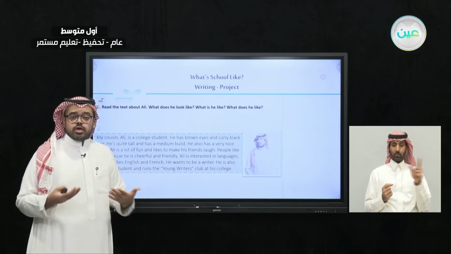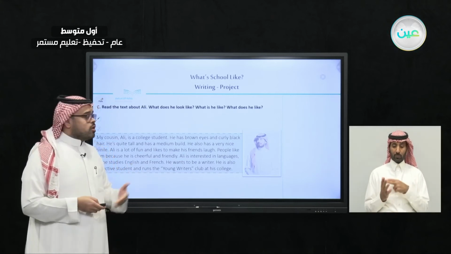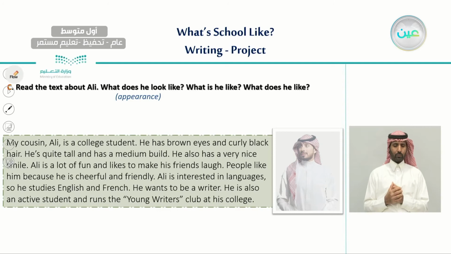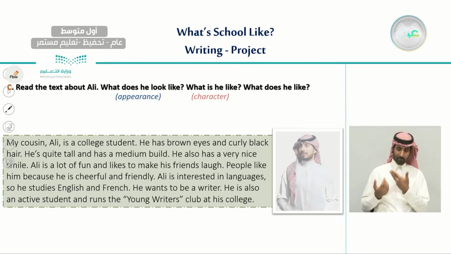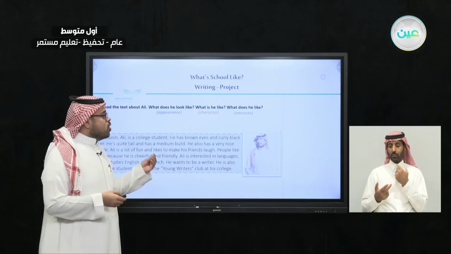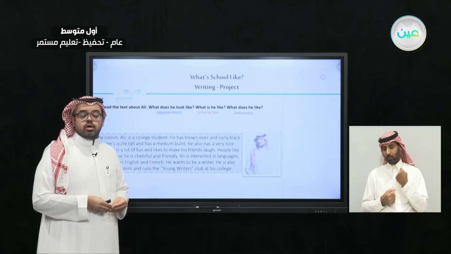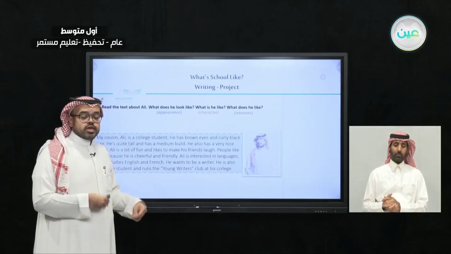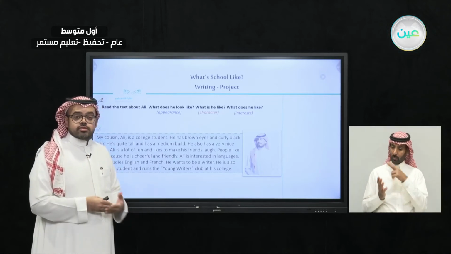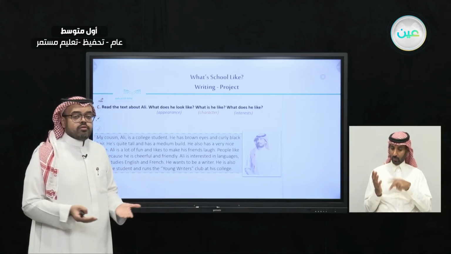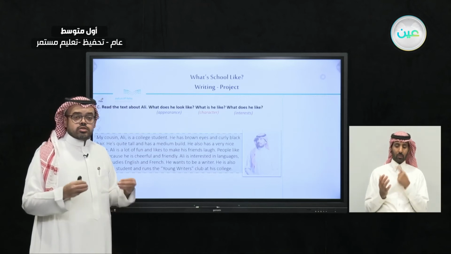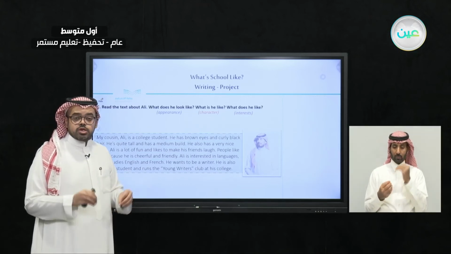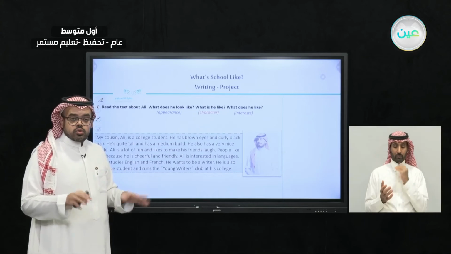So let's remind ourselves before we read the text. The first one, talking about the appearance, what does he look like? And the second one, talking about his character, what is he like? And the third one, talking about his interest, what does he like? So I'm going to read the text, and you also read the text with me, follow with me while I read, and let's try together to answer those three questions.